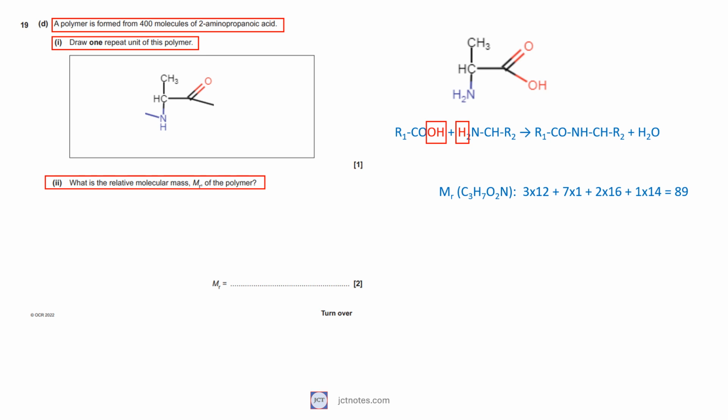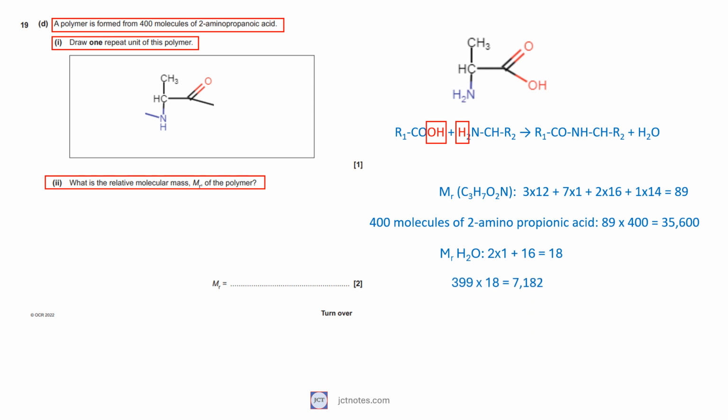The relative molecular mass of 400 molecules is 89 times 400 equals 35,600. We must account for the loss of 399 molecules of water that we lose in the polymerization of 400 molecules of 2-aminopropanoic acid. With a relative molecular mass of 18, 399 molecules have a relative molecular mass of 7,182. Subtracted from 35,600 gives 28,418.